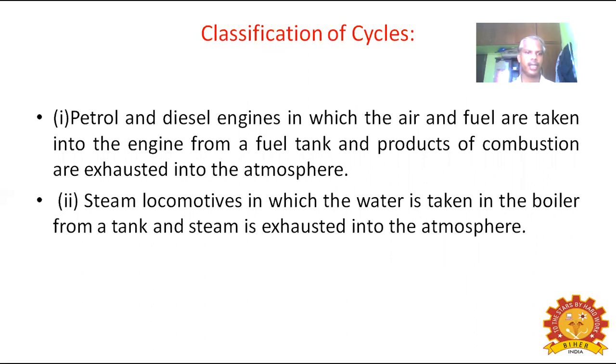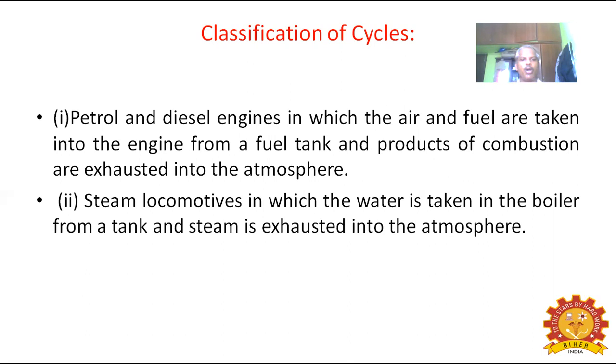Next, classification of cycles. Petrol and diesel engines, in which the air and the fuel, which may be petrol or diesel, are taken into the engine from a fuel tank, and the products of combustion are exhausted into the atmosphere.